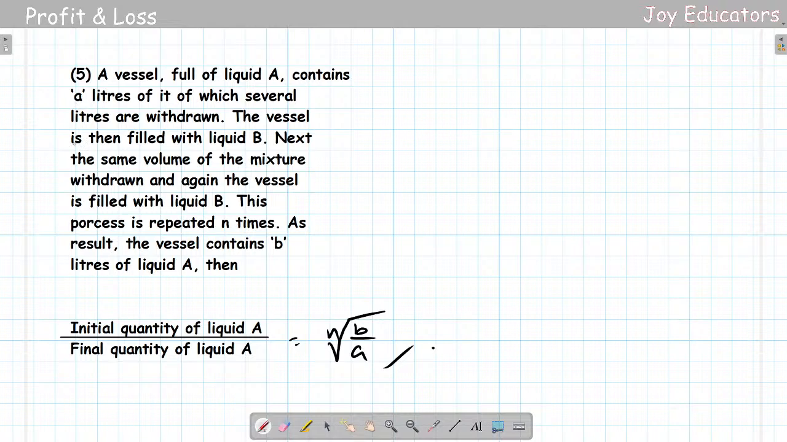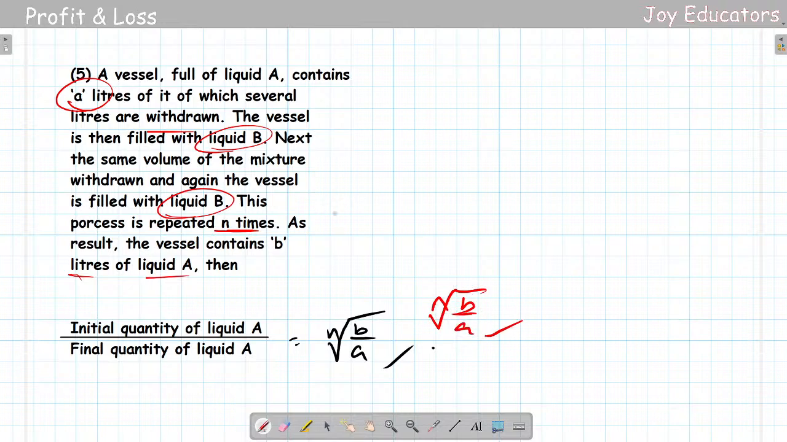Those of you who are in the live chat, just say yes or no so that I can go to the next. A vessel full of liquid A contains A liters, in which several liters are withdrawn. The vessel is filled with liquid B. Next, the same amount of mixture is withdrawn and again the vessel is filled with liquid B. The process is repeated n times. As a result, the vessel contains B liters of liquid A. Then the ratio of the initial quantity of liquid A to the final quantity of liquid A is going to be n to the power of that rate.